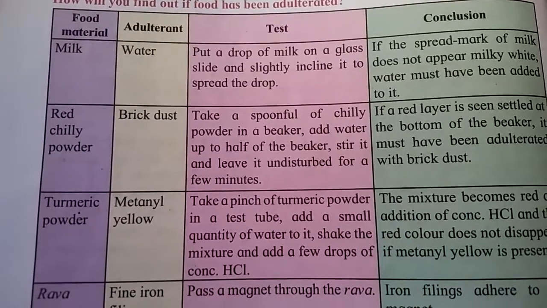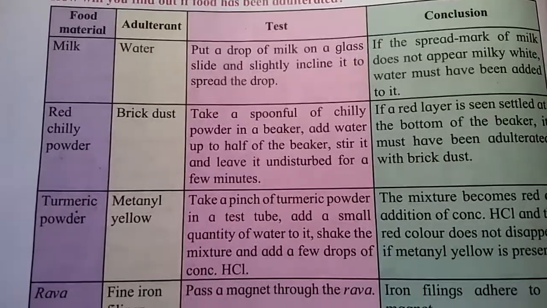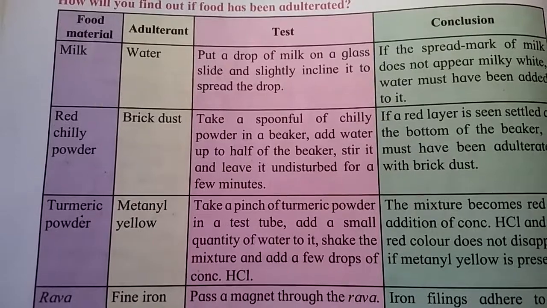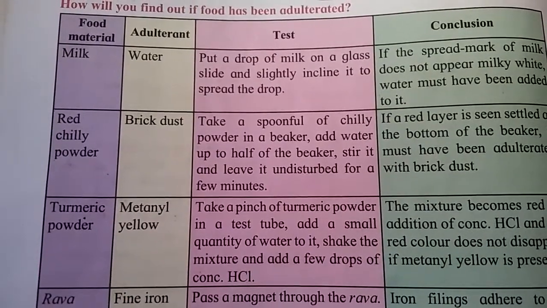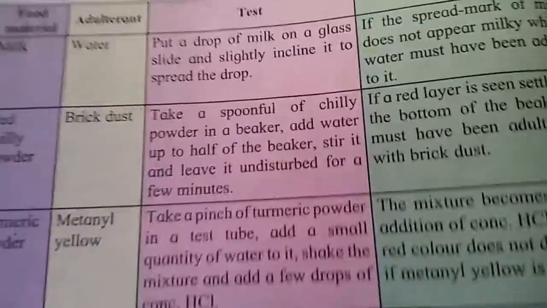Second, red chili powder, adulterant brick dust. Take a spoonful of chili powder in a beaker. Add water up to half of the beaker. Stir it and leave it undisturbed for a few minutes.